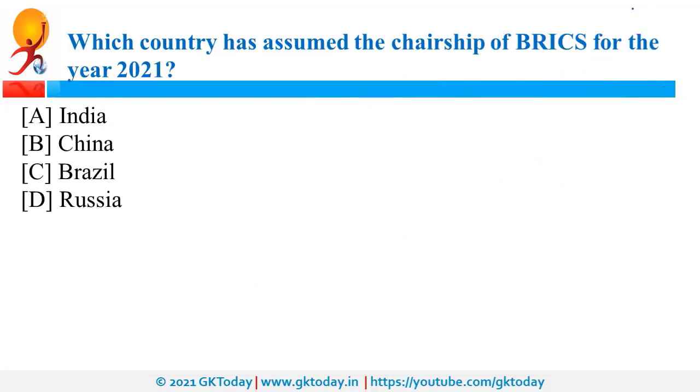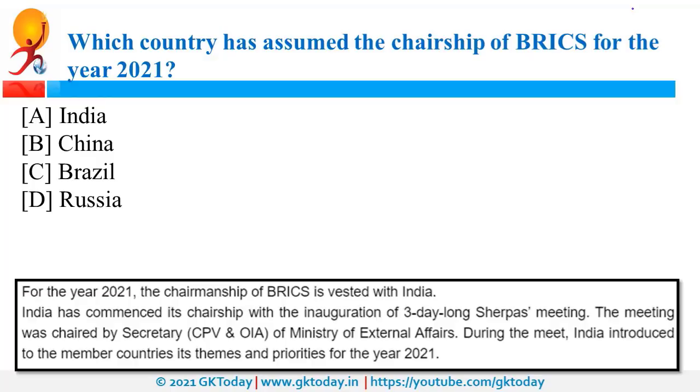Which country has assumed chairship of BRICS for 2021? So India is the chair of BRICS for this year. What is BRICS? It is Brazil, Russia, India, China and South Africa. So this is an association of 5 countries. For this year, India is the chair. Recently it was in news because of Sherpa meeting. So what is the meaning of this term Sherpa meeting? Usually before any big event, the agendas and priorities of that particular event are fixed. So this Sherpa meeting was organized to fix the agenda of BRICS meeting.